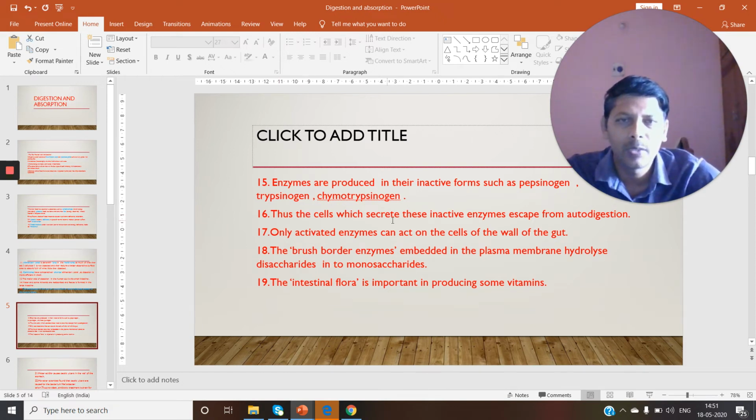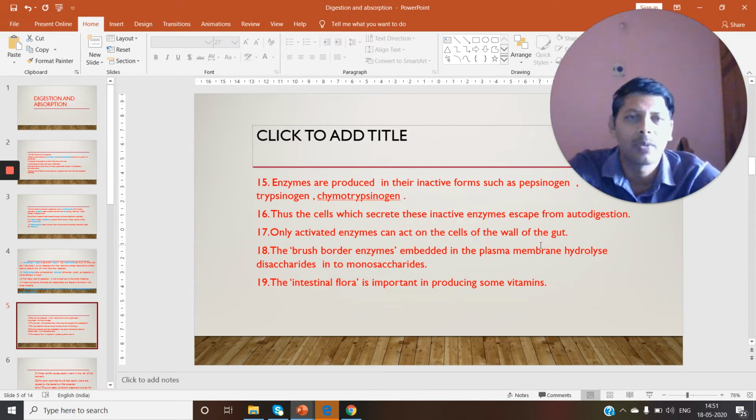Thus the cells which secrete these inactive enzymes escape autodigestion. Only activated enzymes can act on the cells of the wall of the gut; inactive enzymes cannot.